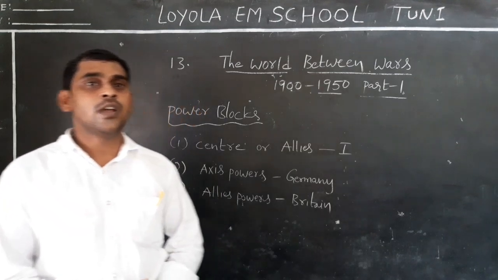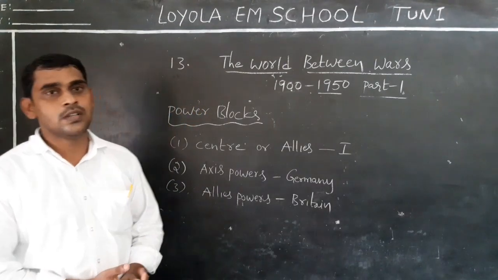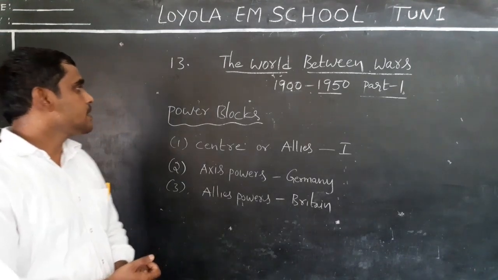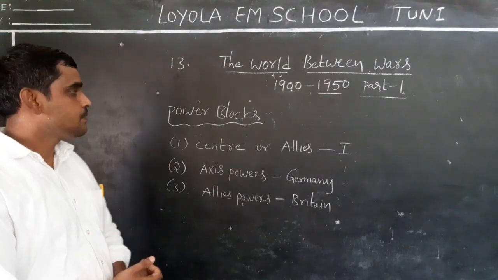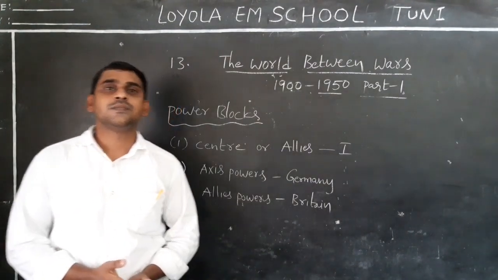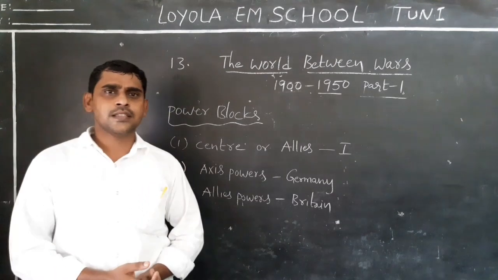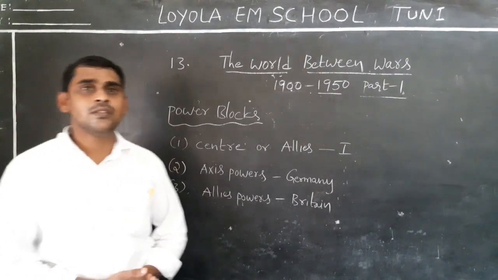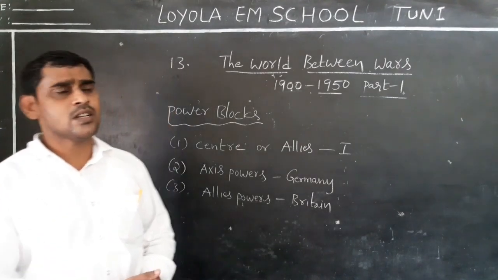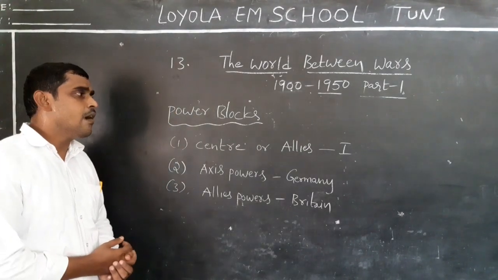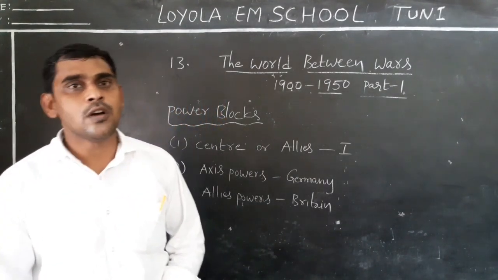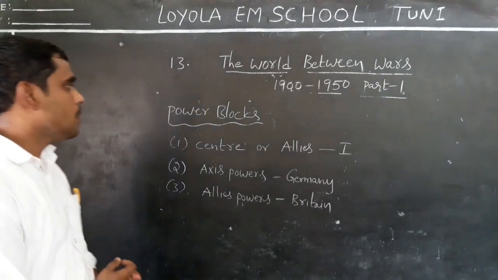Students, last time we already discussed the old wars. Now we are going to discuss the power blocks. At the end of the 19th century, all European countries entered into some secret alliances. As a result of that, all European countries were divided into two power blocks.